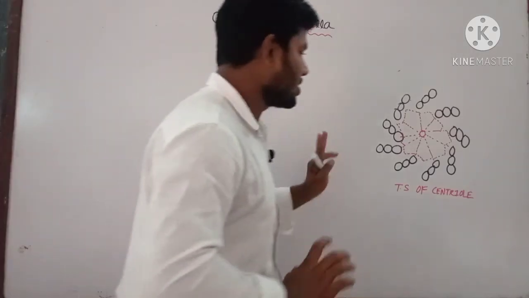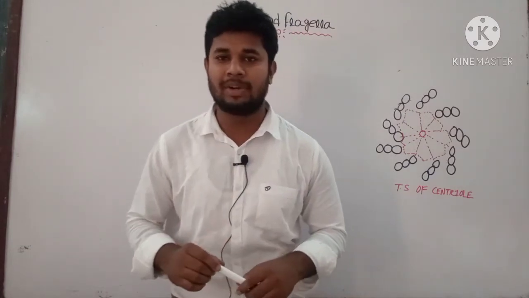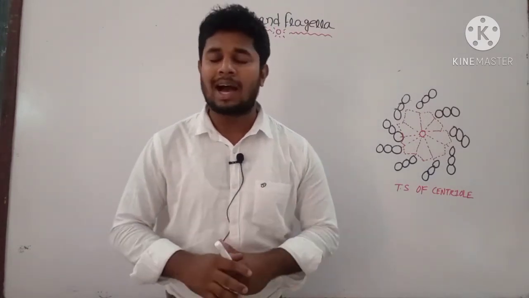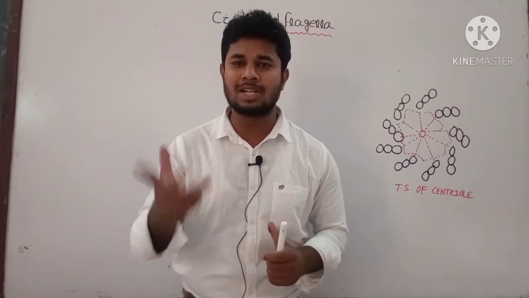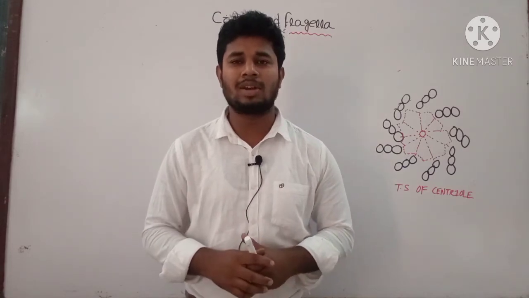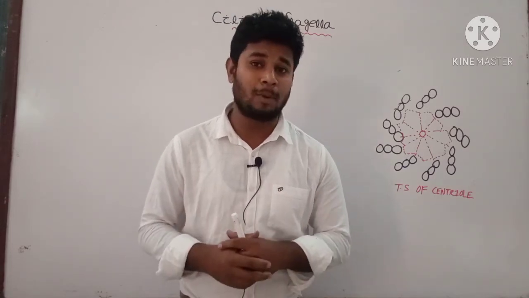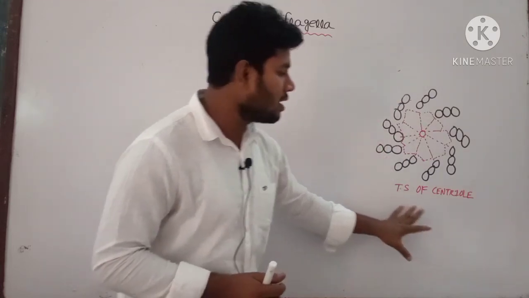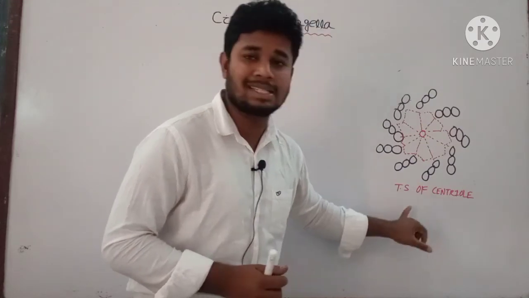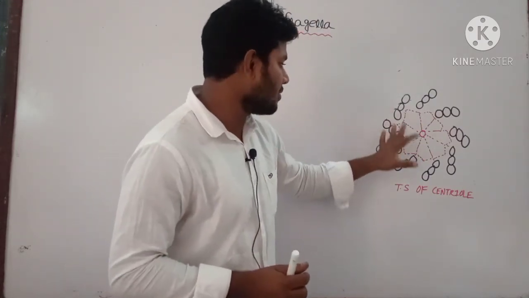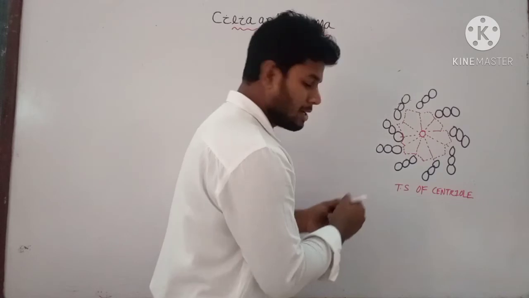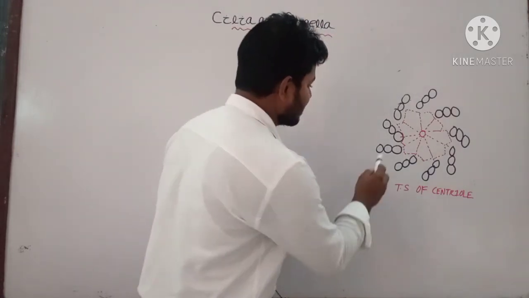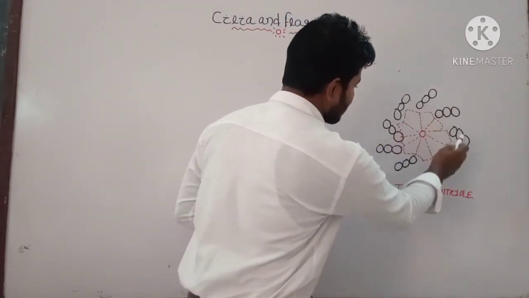Now let us discuss the internal structure of the centrosome, how it looks. As we know, the centrosome consists of two centrioles. That's why it is known as your diplosome. Here you can see the structure of the centriole. In one centriole, the section is the TS, that is, transverse section. It consists of nine triplets, here you can see 1, 2, 3, 4, 5, 6, 7, 8, 9.